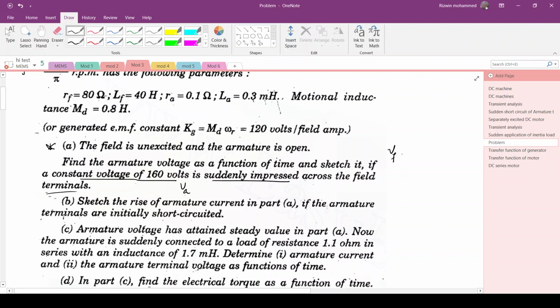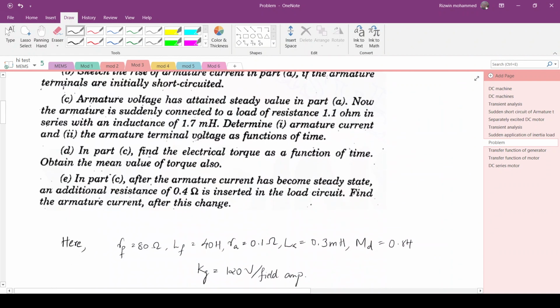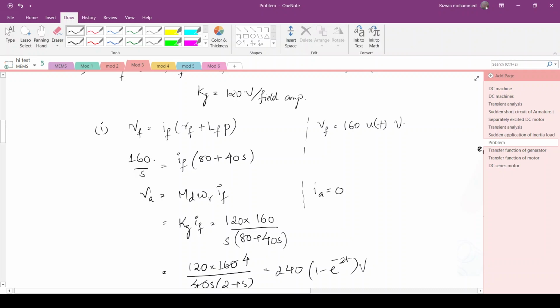So we are applying a step input voltage VF, which is equal to RF plus LF into P, times IF. So this is the voltage equation of the field. The terminal voltage VA will be MD omega R IF. So you have to substitute IF, take the Laplace transform, solve, and find what the variation will be. So if you continue, you substitute the values of RF, LF, etc. and the step voltage is 160 volt, and we are taking the Laplace transform.